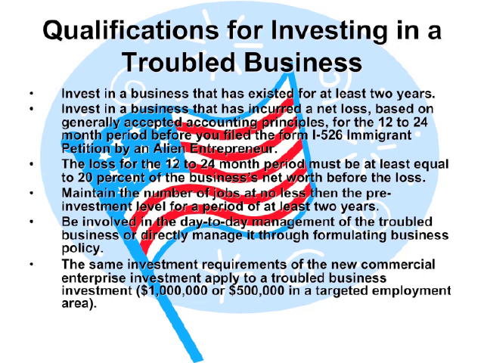The loss for the 12 to 24-month period must be at least equal to 20% of the business's net worth before the loss. You have to maintain the number of jobs at no less than the pre-investment level for a period of at least 2 years. You have to be involved in day-to-day management of the troubled business, and the same investment requirements of the new commercial enterprise investment apply to a troubled business investment.